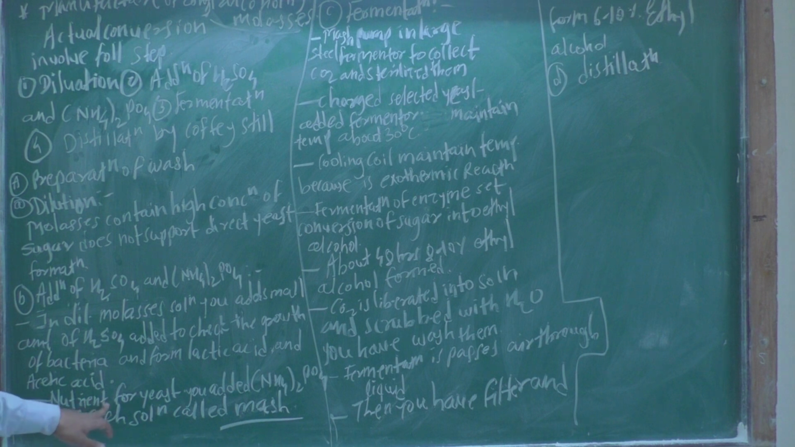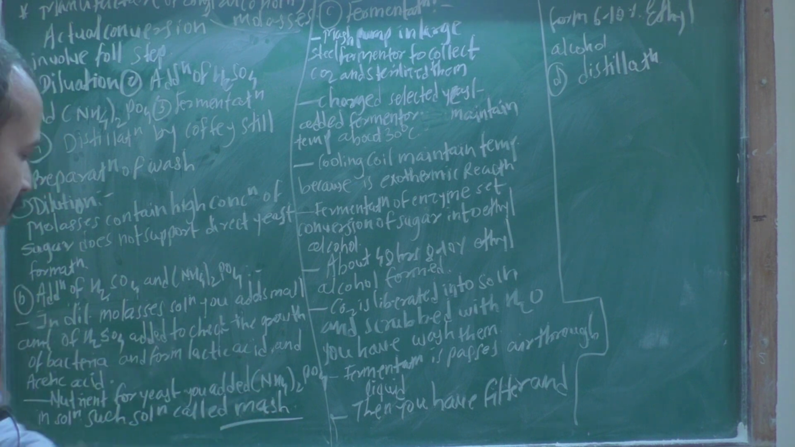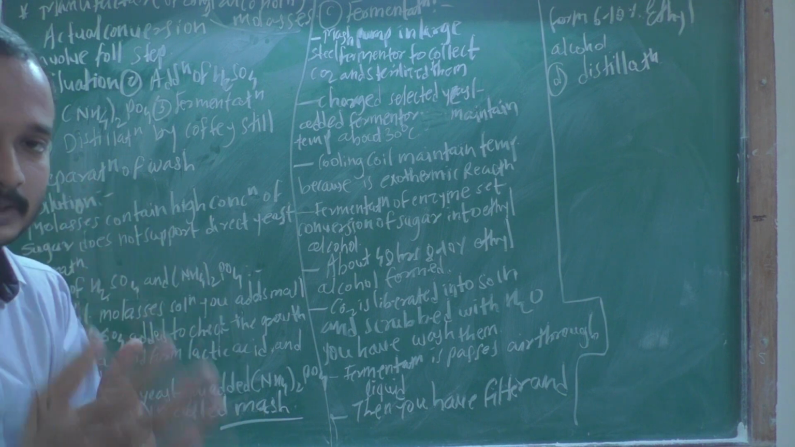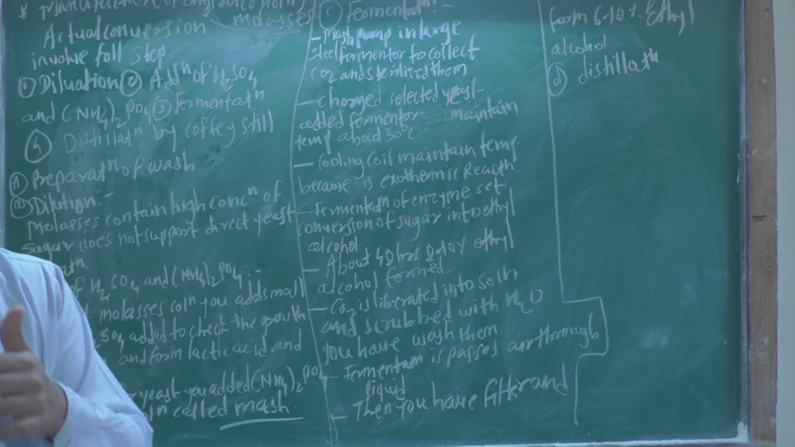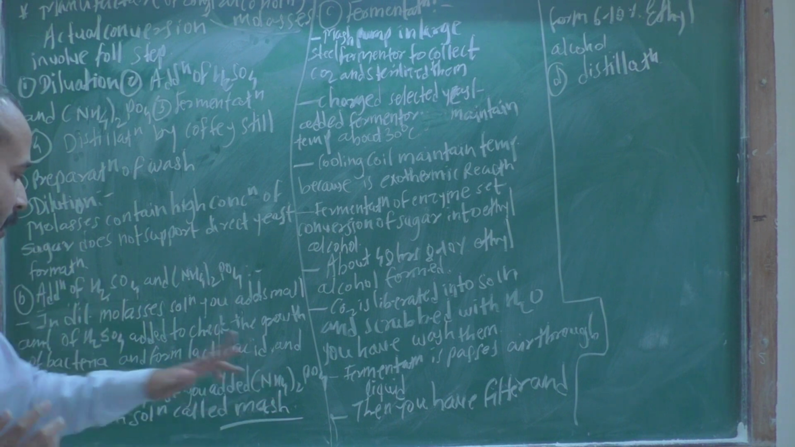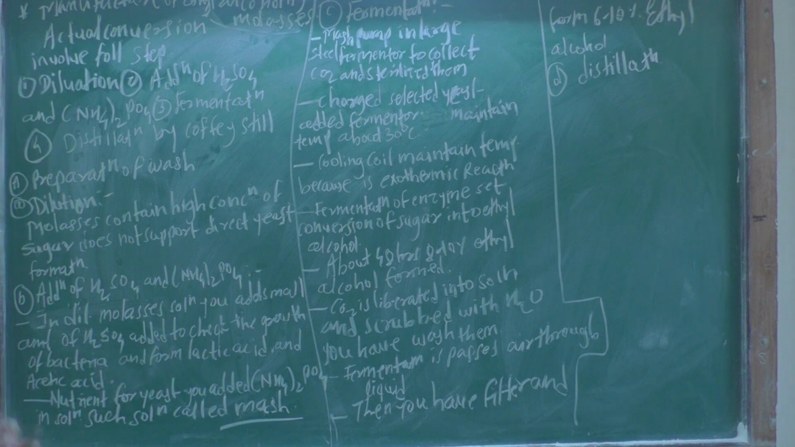You add the ammonium phosphate as the nutrient for the yeast, to improve the nutrient value of the yeast, and such a solution is called mash. So this is the second step, that is the addition of sulfuric acid and ammonium phosphate.